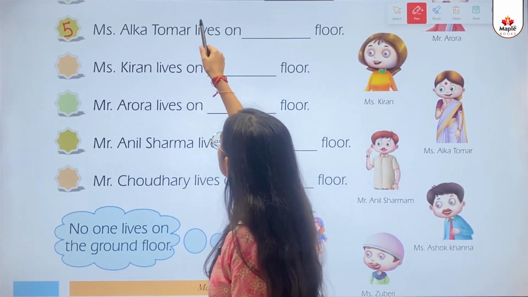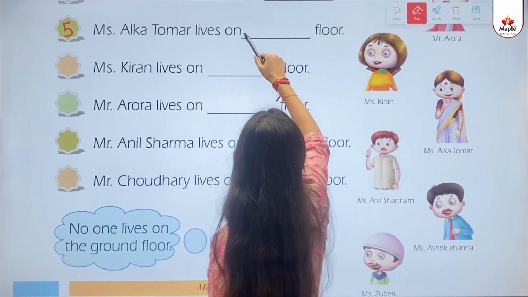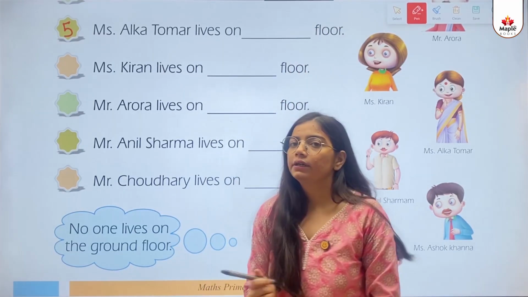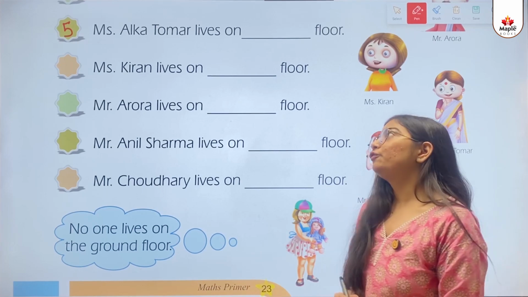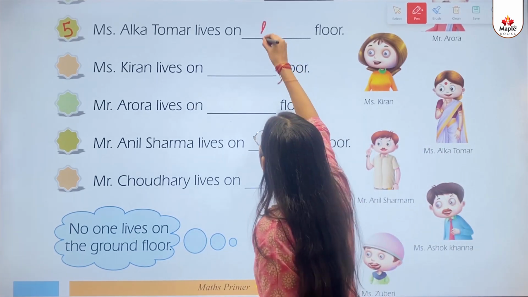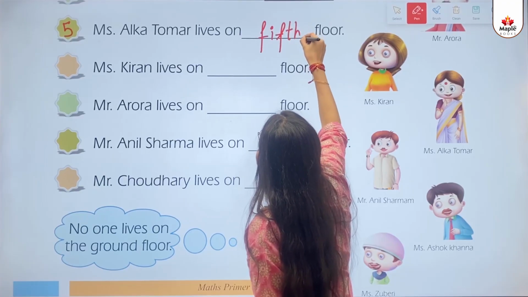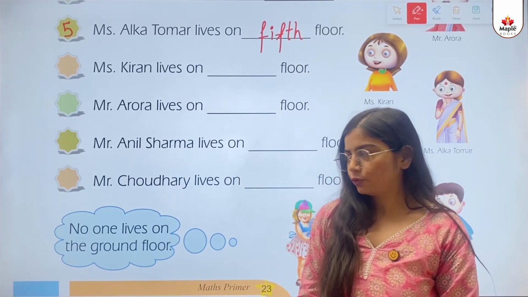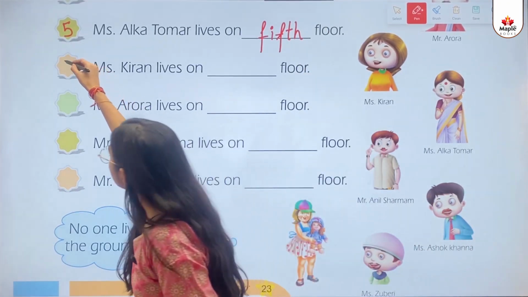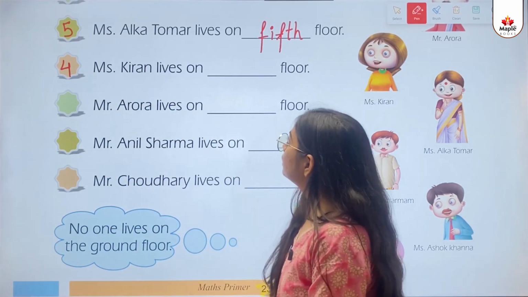So we'll write 5 here. Miss Alka Tomar lives on dash floor. She lives on 5th floor. F-I-F-T-H. 5th floor. Then we'll write 4 here.